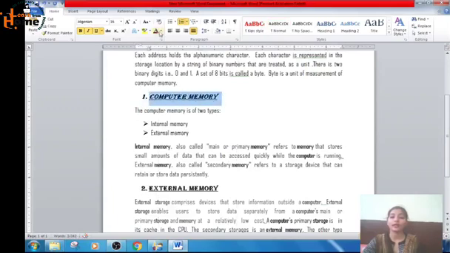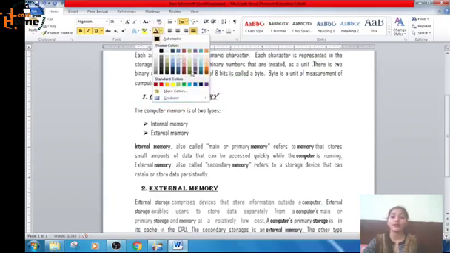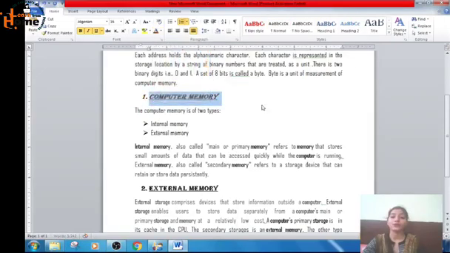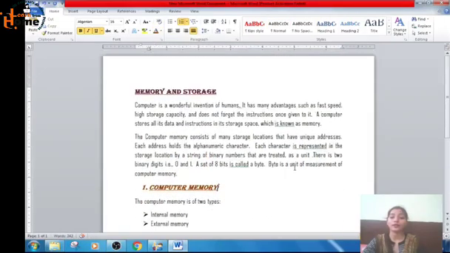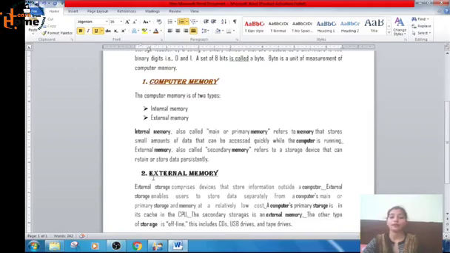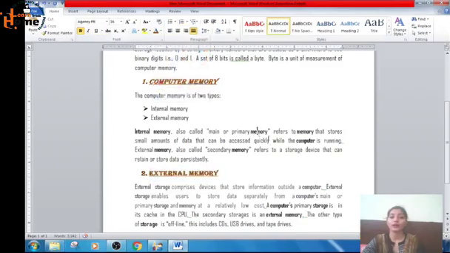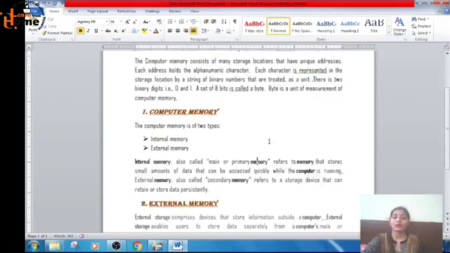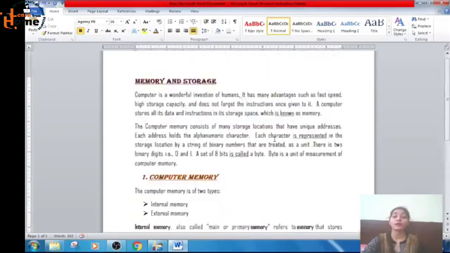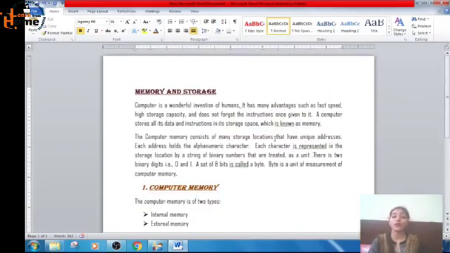I will select it, click here and choose a font color. See, select it, Home, Font, and here is the option to change the color. In this way you can change the font color. Have you understood how to change the font color, font style, font size?